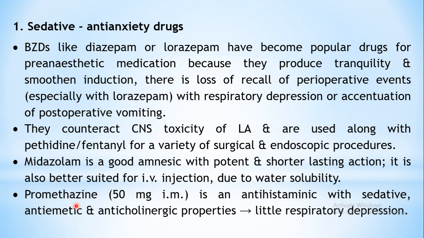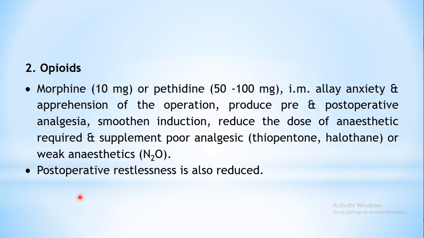Then another drug preferably used for this sedative and anti-anxiety purpose is promethazine. It's actually an antihistaminic drug. It has sedative property, anti-emetic property, so this is the added advantage. It is also having anticholinergic property, so secretions also are reduced. Less of respiratory depression is seen with this agent promethazine, so it's a plus point.